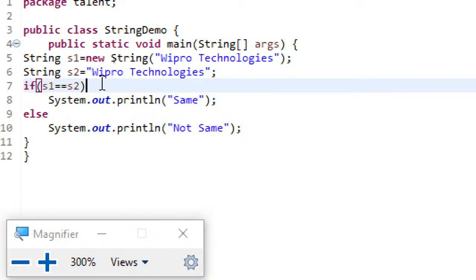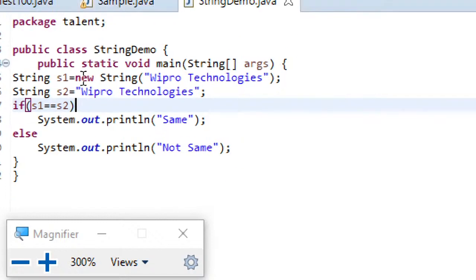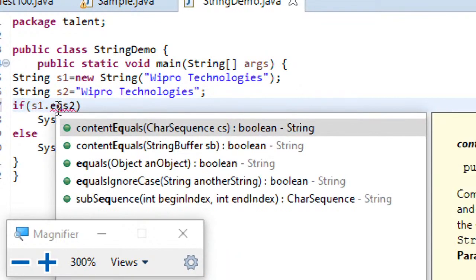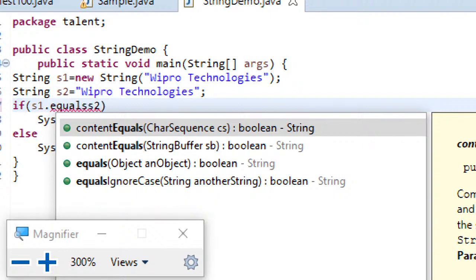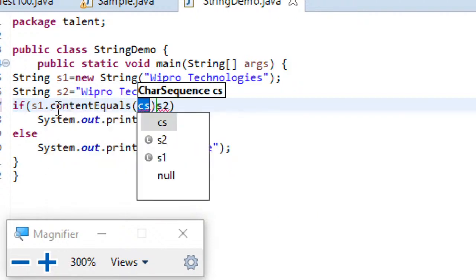That is the reason in applications we generally don't use double equal to. Instead of double equal to, we will always use the equals method.